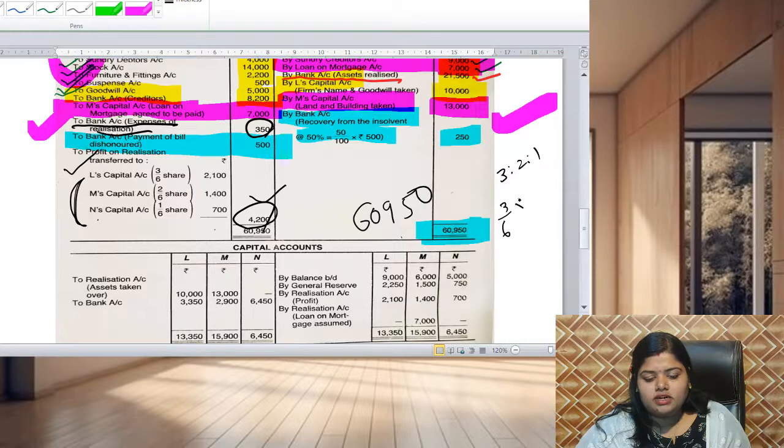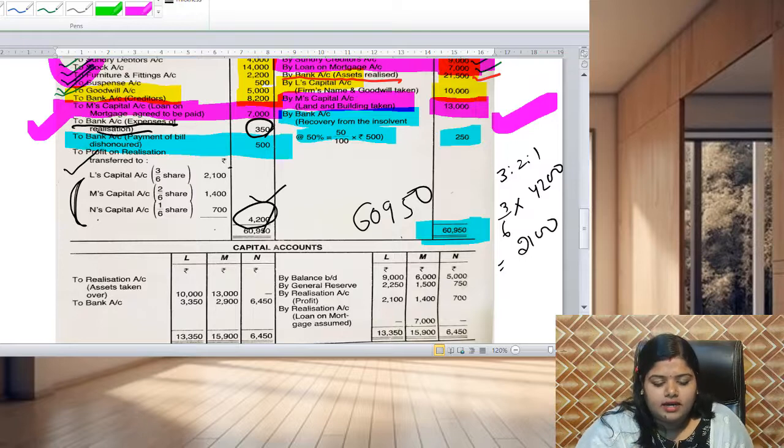So 3/6 into the total profit of 4,200 comes to 2,100. Like that, M's capital will be credited with 1,400 and N's capital with 700. So here the realization account is over.